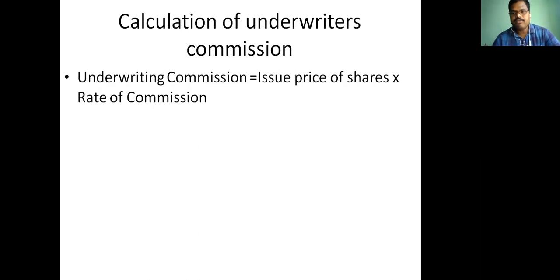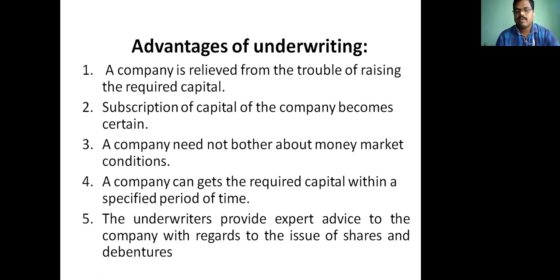While calculating gross liability, sorry, net liability of the underwriters, where it is considered for calculation of gross liability in case of commission, when underwriting commission becomes due to the underwriter, an entry is to be passed: commission on issue of shares or debentures account debit, to underwriters account. So, for this calculation to be done, it goes for the advantage of underwriting.